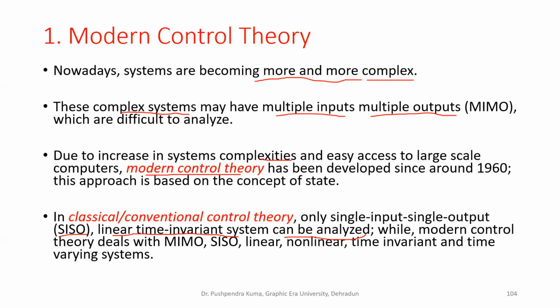While modern control theory deals with multiple input, multiple output, single input, single output, linear, non-linear, time invariant, or time varying systems. Any type of complex system can be analyzed with the help of modern control theory.